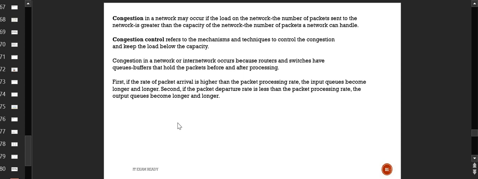So this is the major reason why congestion occurs: the different rate of transmission and the different rate of consumption of packets at the receiver side. If the speed is not matched properly, then there will be congestion.